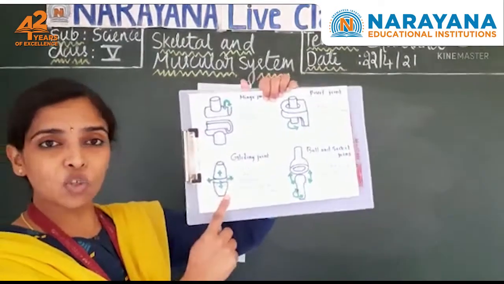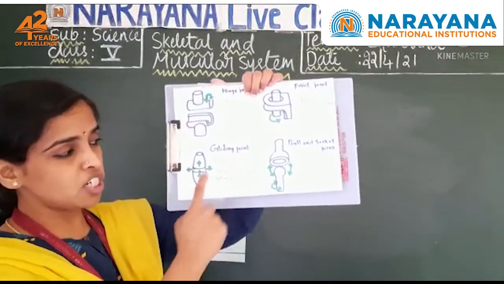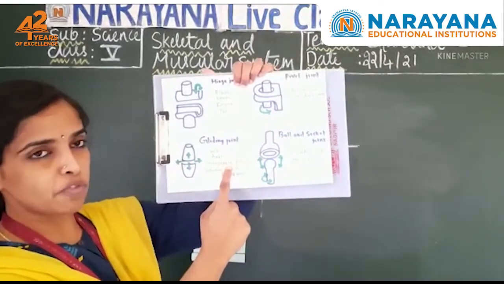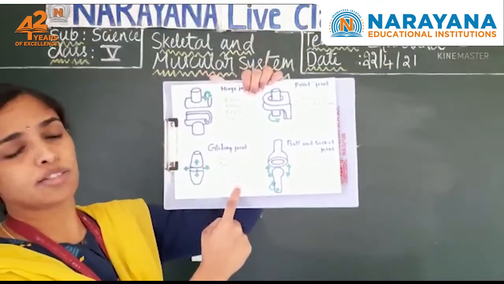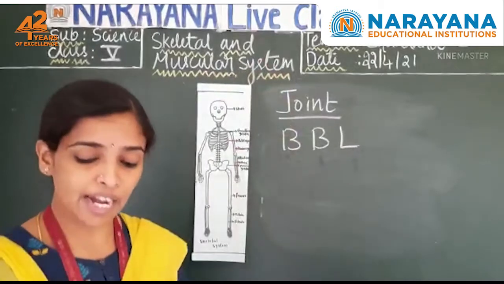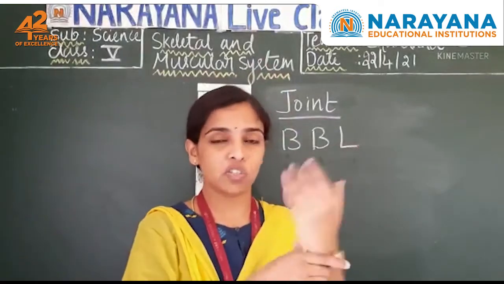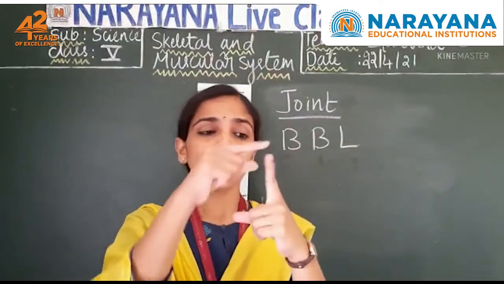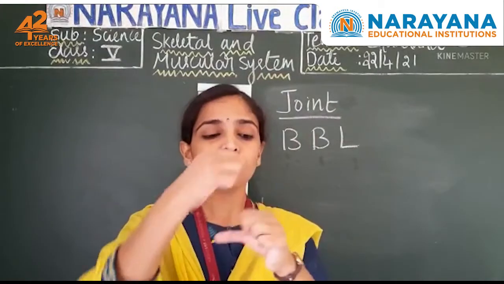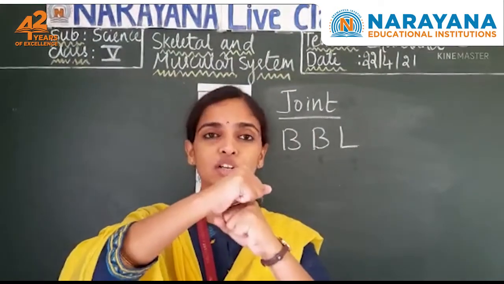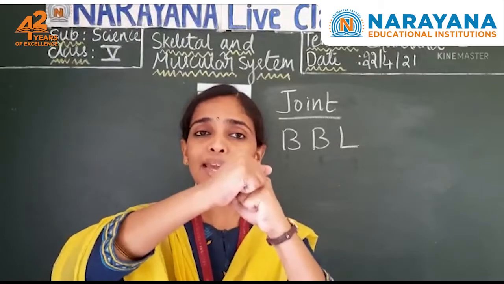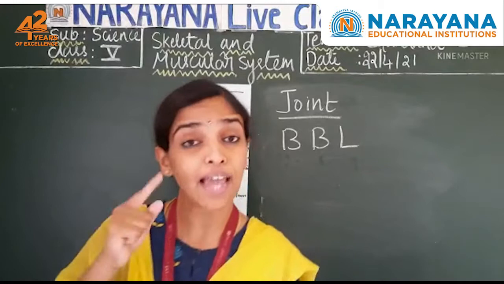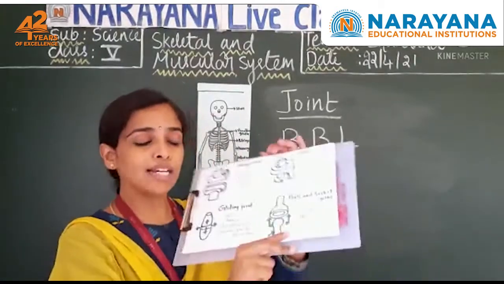Now come to the gliding joint. The gliding joint is present in your wrist, ankle, as well as the vertebrae of the spine and in between the ribs and the breastbone. These gliding joints are present in your wrist and also the fingers. Two bones will be gliding on each other. They can move but only a little bit. Restricted movement will be there. That is the gliding joint.